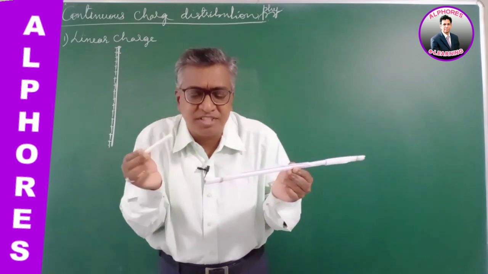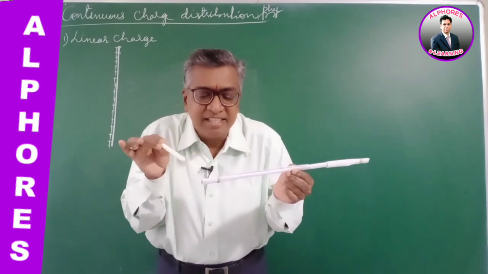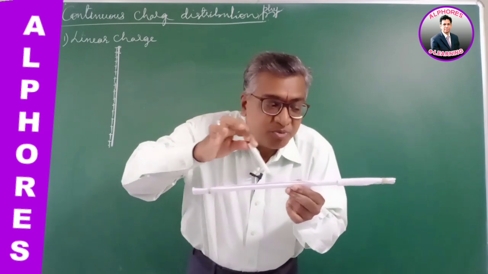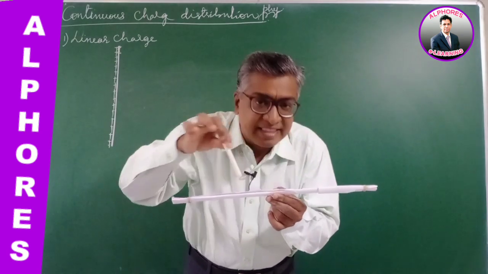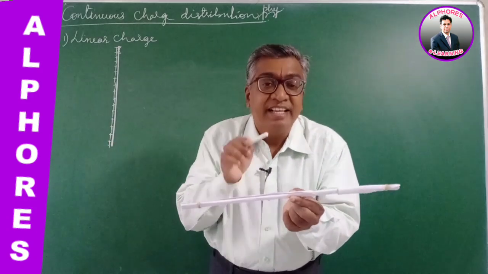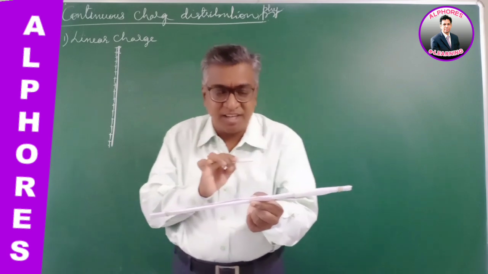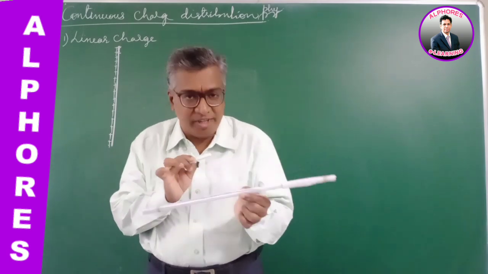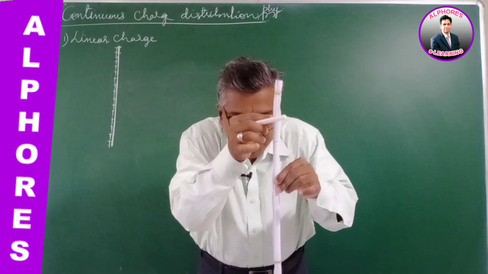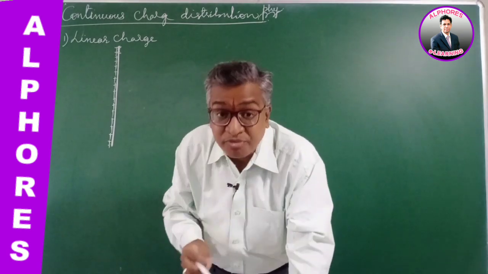Let's suppose I've got a charged body, and I give charge to it by touching it. So there is charge being distributed over its length, along the length, uniformly. Such a conductor is a linearly charged conductor or linearly charged body. For such a body, the charge is distributed throughout its length uniformly.